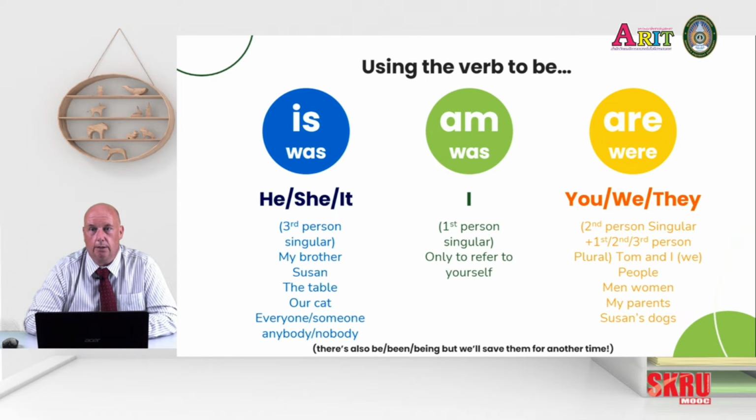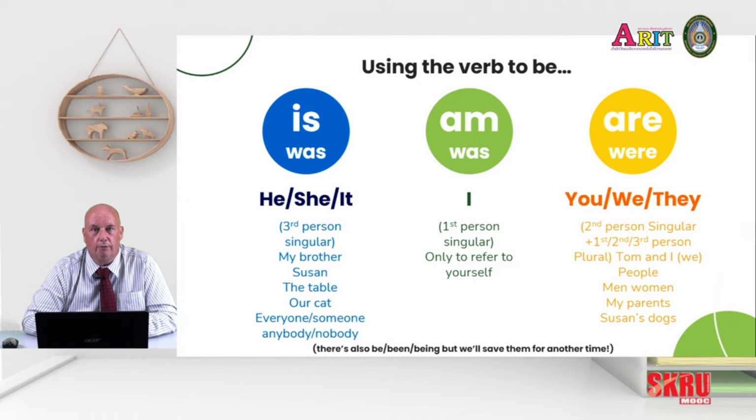You notice the S on the end, that shows we're using a plural noun. You can have my mother is a single parent, just one, or my mum and dad are my parents. Susan's dogs. So Susan has more than one dog. She has dogs. They.